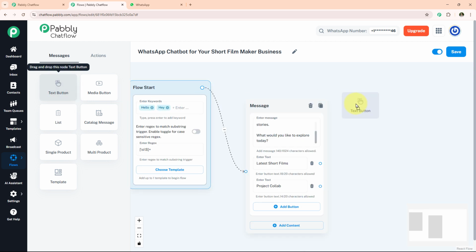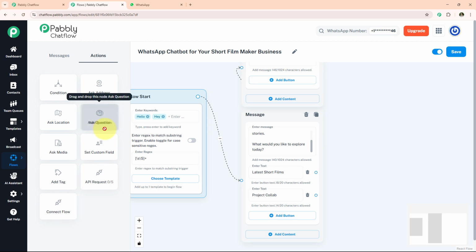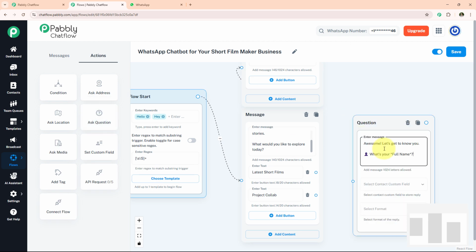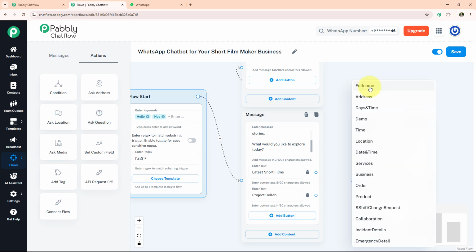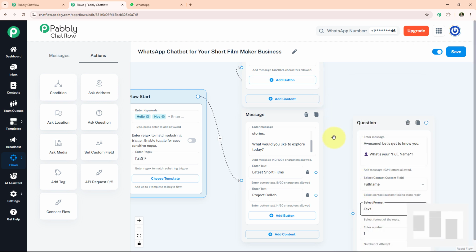Now we take another text button and write a message on it. If user press latest short film, then we will send over this message. Now we take question box. In this box, we ask a name from user. Now select the contact custom field, full name. Also select the format, that is text format. Now connect project collab button to this question box.